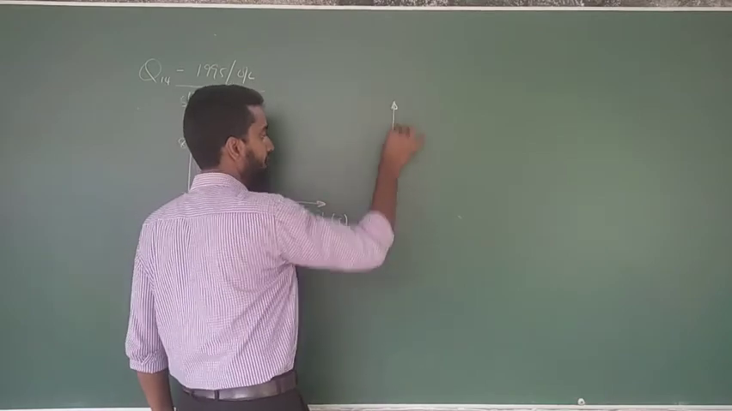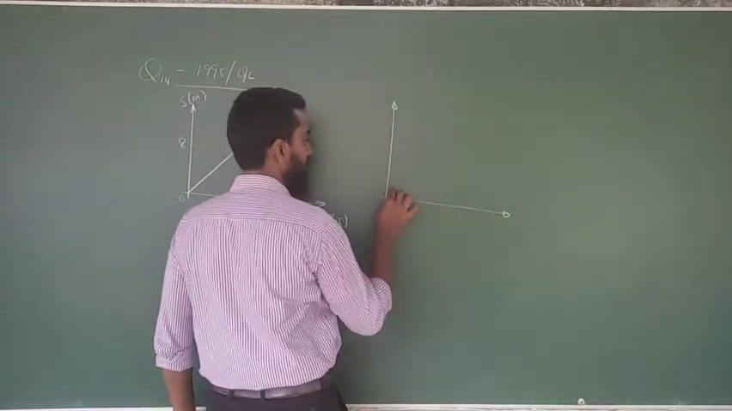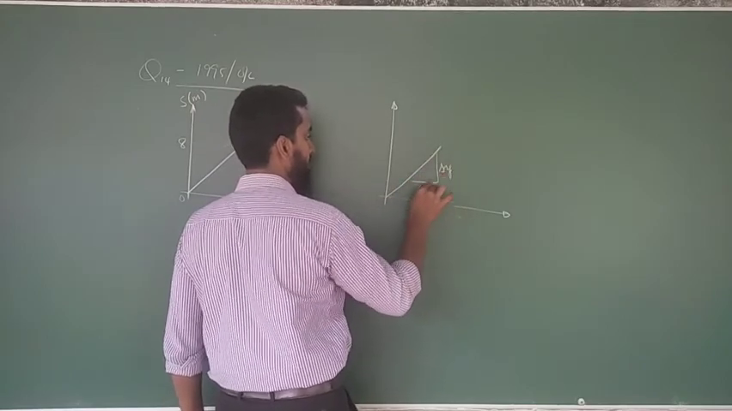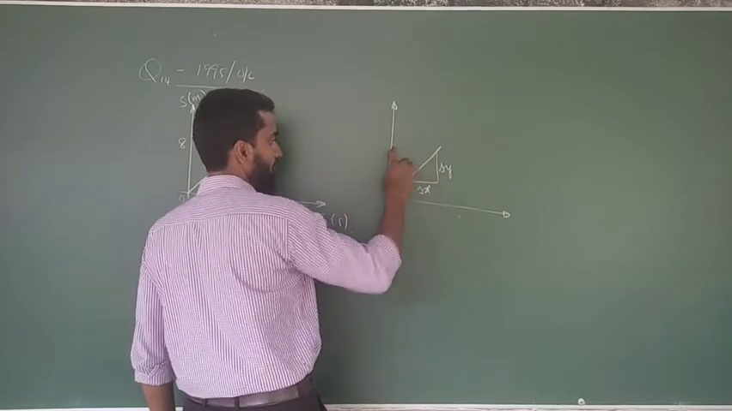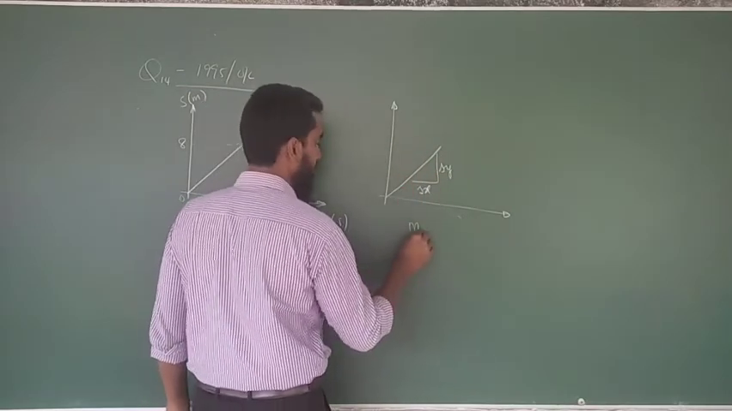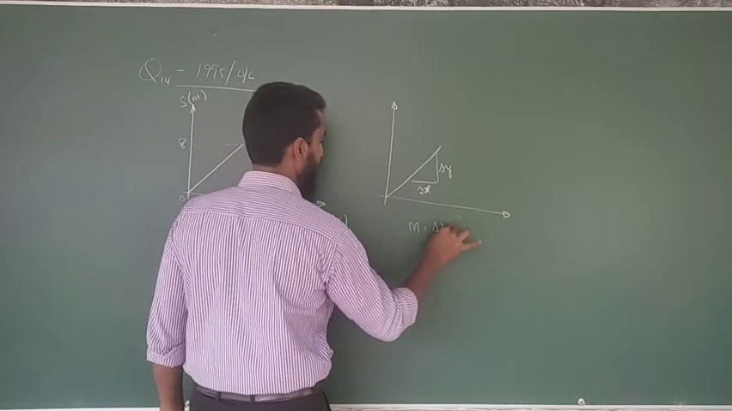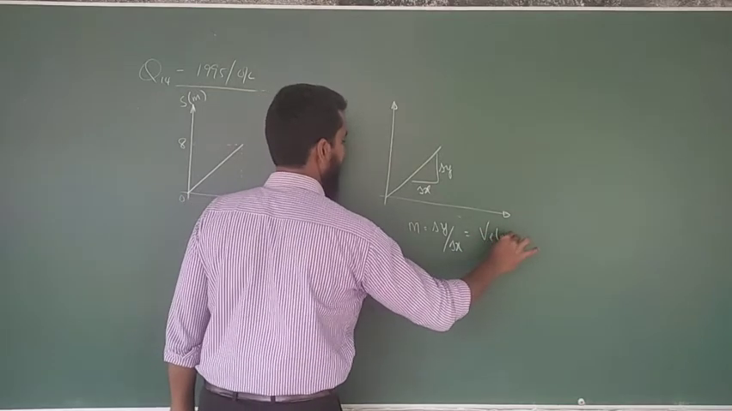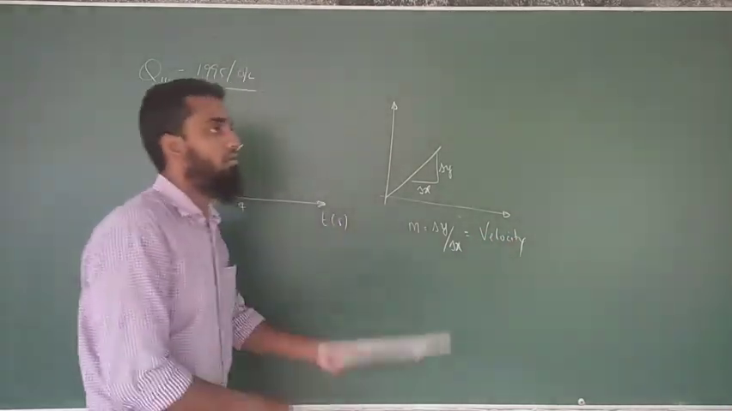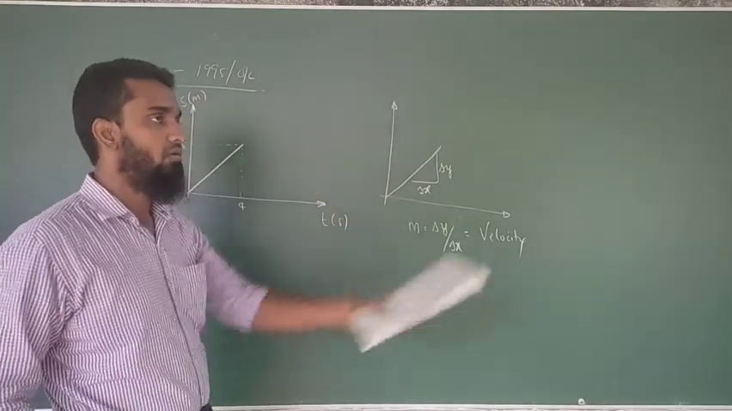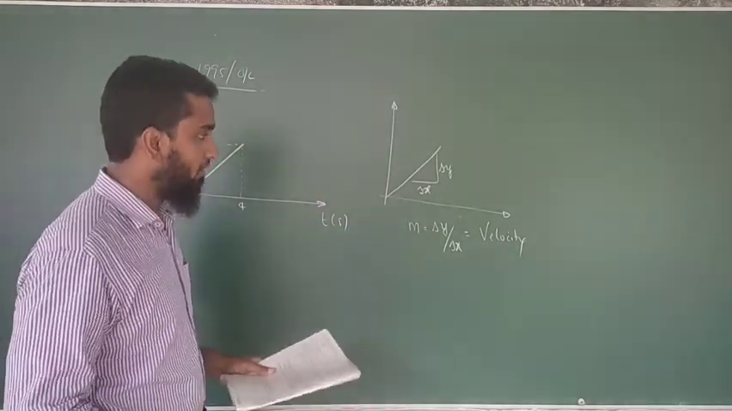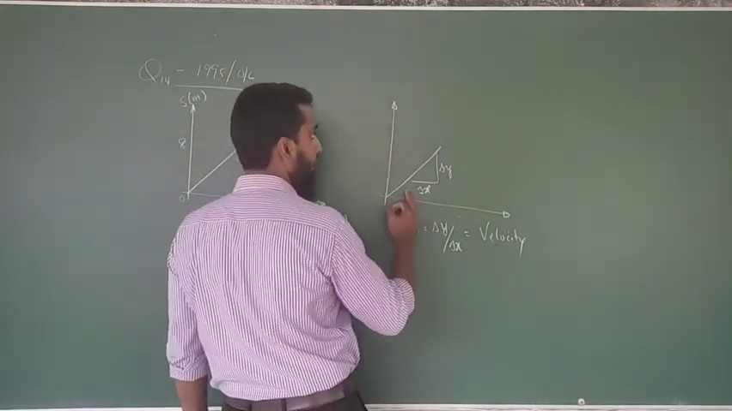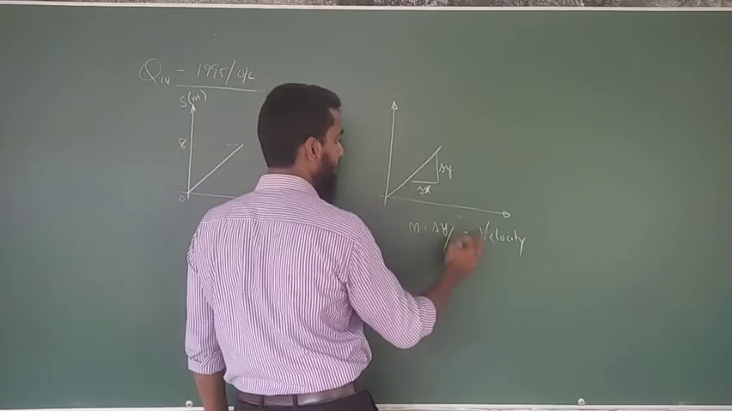you know the gradient of the displacement time graph, delta y over delta x, y2 minus y1 over x2 minus x1, always gives you the velocity. In the velocity time graph, the gradient gives you the acceleration, but here it gives the velocity. Now if a gradient is there, a velocity is going to